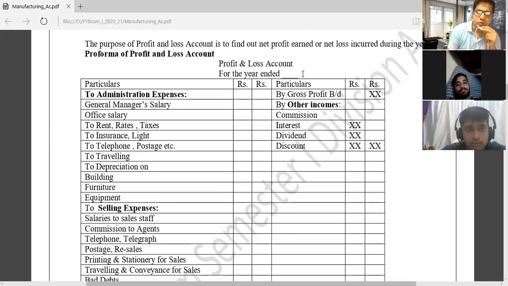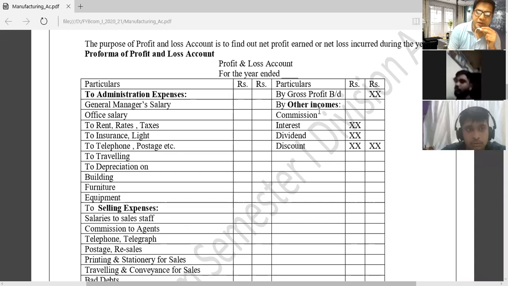You already studied debit side expenses. Generally office expenses we will record, all kinds of selling and distribution expenses, office and administrative expenses we will record, and selling and distribution expenses also.